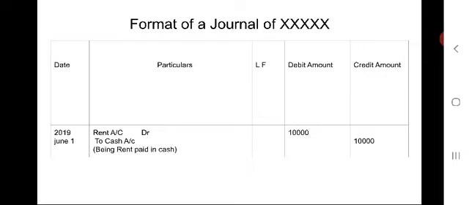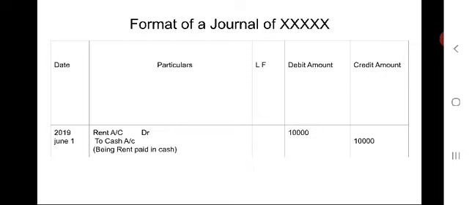The particulars column is like the heart of the journal. It gives the required information to everybody. Which transaction has taken place? Which account has been debited? Which account has been credited? Why has this transaction been entered? All this information will be known from this particular column.